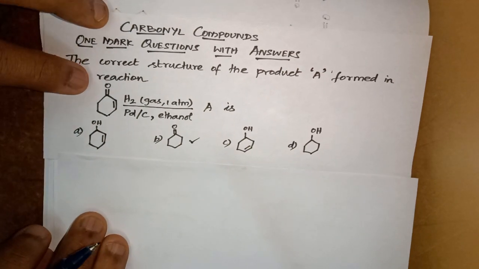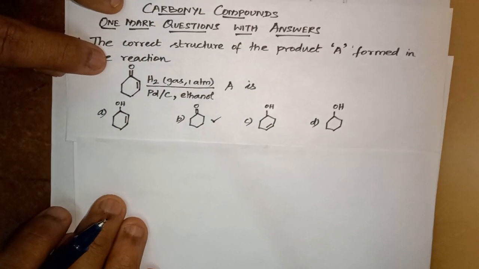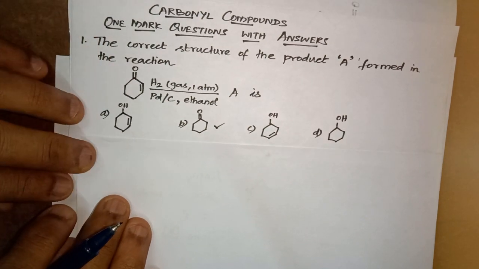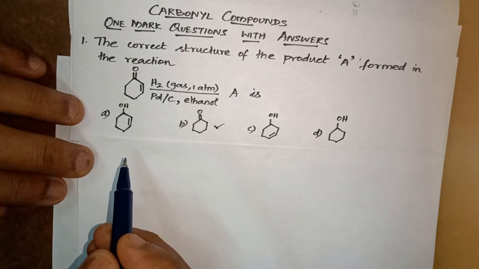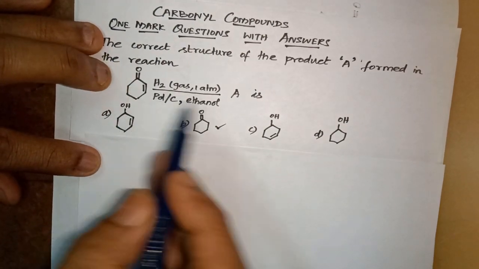Let's see the first one. What is given as the first question? The correct structure of the product A. A reaction is given, and you are asked to find out what A is.